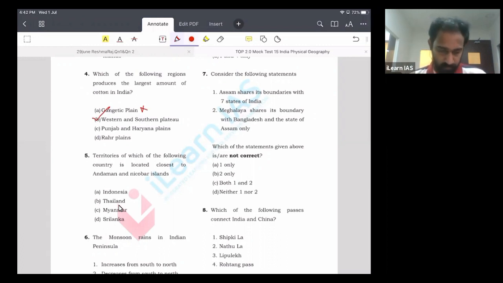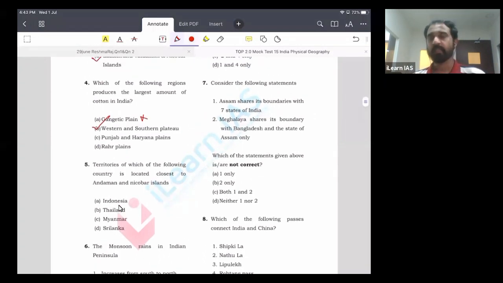Okay, so here the answer is B. Which is the largest producer of cotton among the states? It is Gujarat, followed by Maharashtra. There is a high chance that in the coming years, Maharashtra might take over Gujarat. We don't know that because there has been a large reduction in the production of cotton in Gujarat in recent years. And the third is Telangana. So all the top 3 states are in option B.